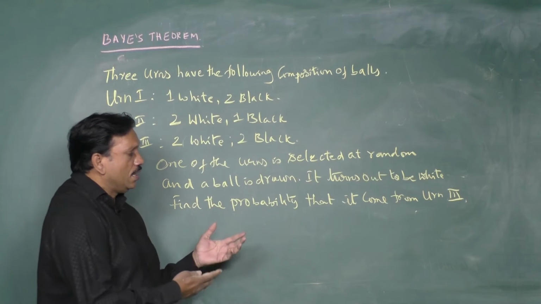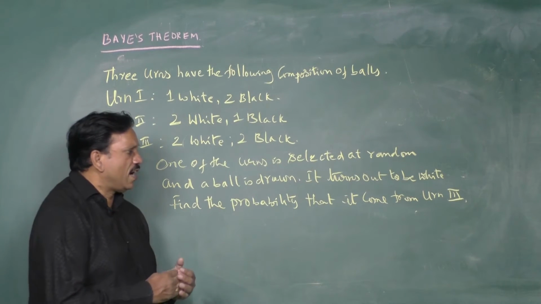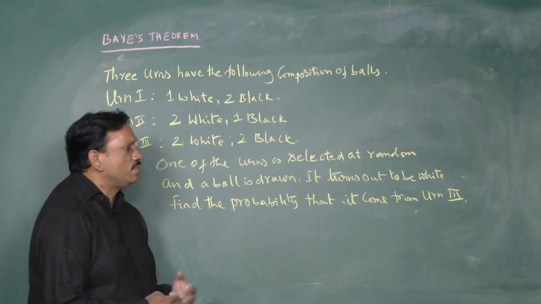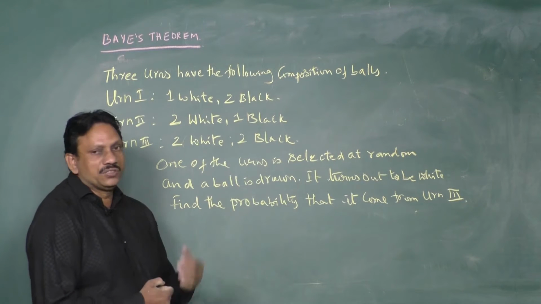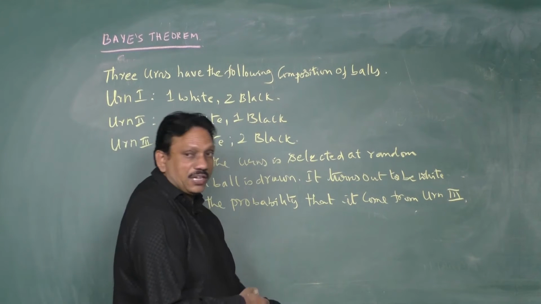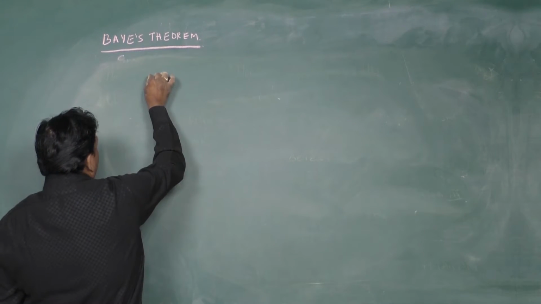I told you this is the reverse of the probability. We have to find that the ball came from urn 3. The probability we have to find is of the white ball being from urn 3. Students, how to solve this one? By taking the help of Bayes' theorem. Let us take 3 urns.